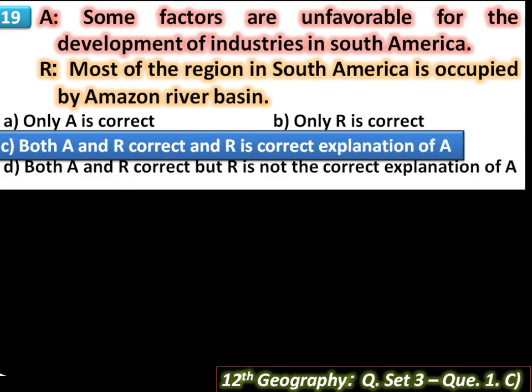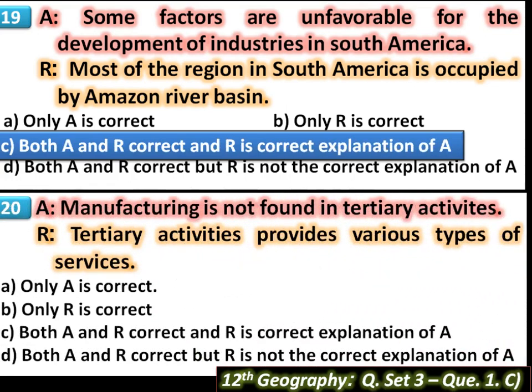Then next question. A: manufacturing is not found in tertiary activities. R: tertiary activity provides various types of services. Both sentences are correct because the tertiary sector does not involve any production directly, and is also known as the unproductive sector.